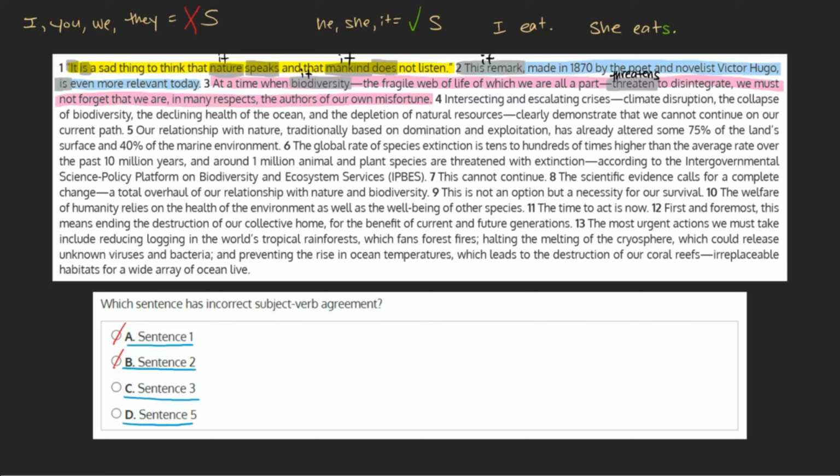D. Sentence 5. Our relationship with nature, traditionally based on domination and exploitation, has already altered some 75% of the land surface and 40% of the marine environment. Our subject here is relationship, or it, which is correctly paired with has, as opposed to the plural had. As all is in order here, we can mark this choice as incorrect and mark choice C as our final answer.